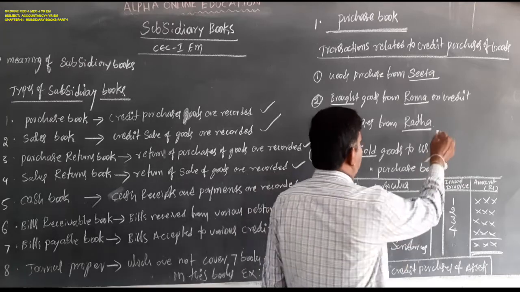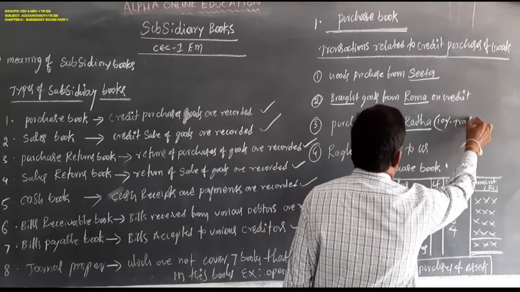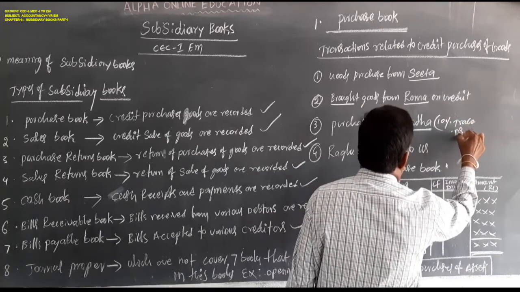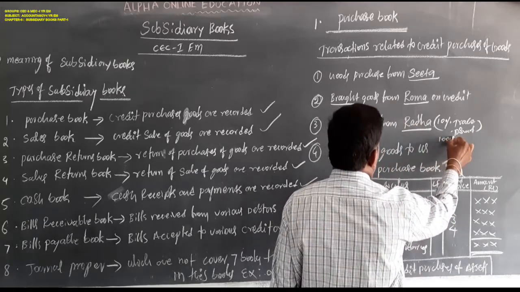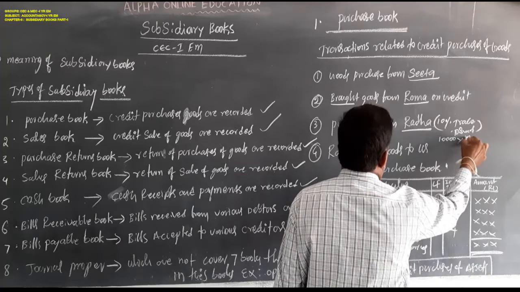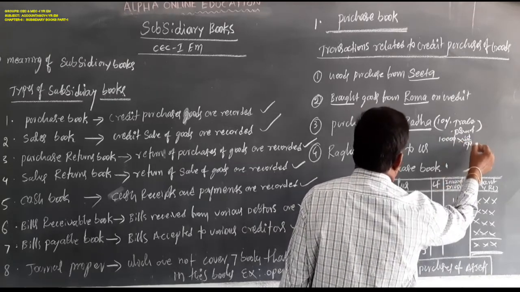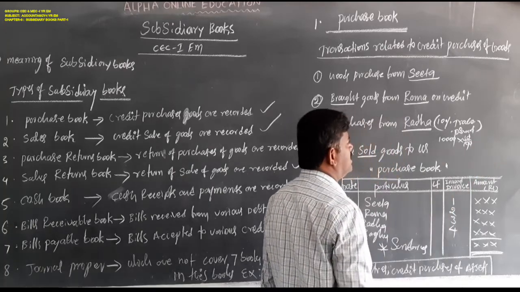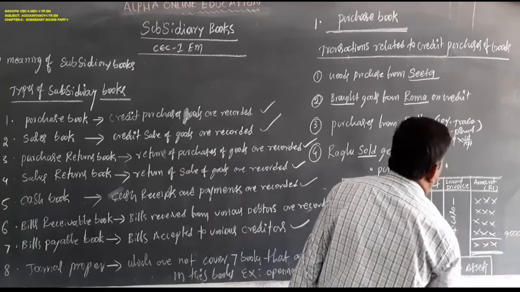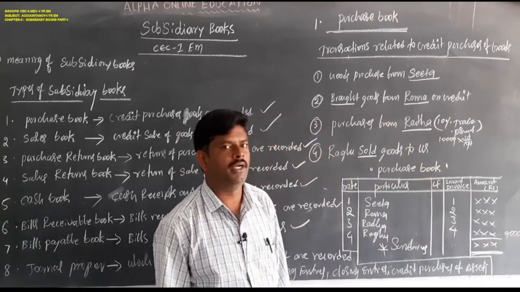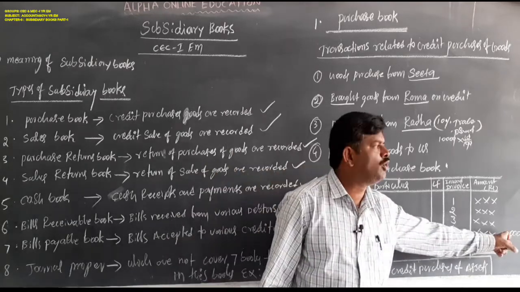Suppose 10% trade discount is given in any problem. Trade discount is given in the problem. So, on 10,000 rupees at the rate of 10%, the discount is 1,000, and 10,000 minus 1,000, only 9,000 rupees will be recorded here. And the net amount after deduction of trade discount should be recorded in the amount column.